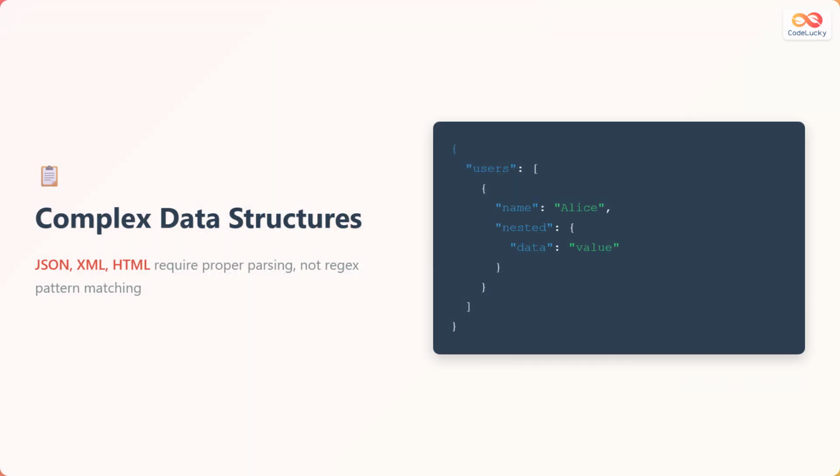When dealing with complex data structures like JSON, also known as JavaScript Object Notation, XML, or Extensible Markup Language, and HTML, which is Hypertext Markup Language, it's best to avoid using regex for parsing. These formats have specific rules and nested structures that regex struggles to handle effectively. Instead, employ dedicated parsing libraries designed for these formats to ensure accurate and reliable data extraction. On the right, you can see the JSON structure.